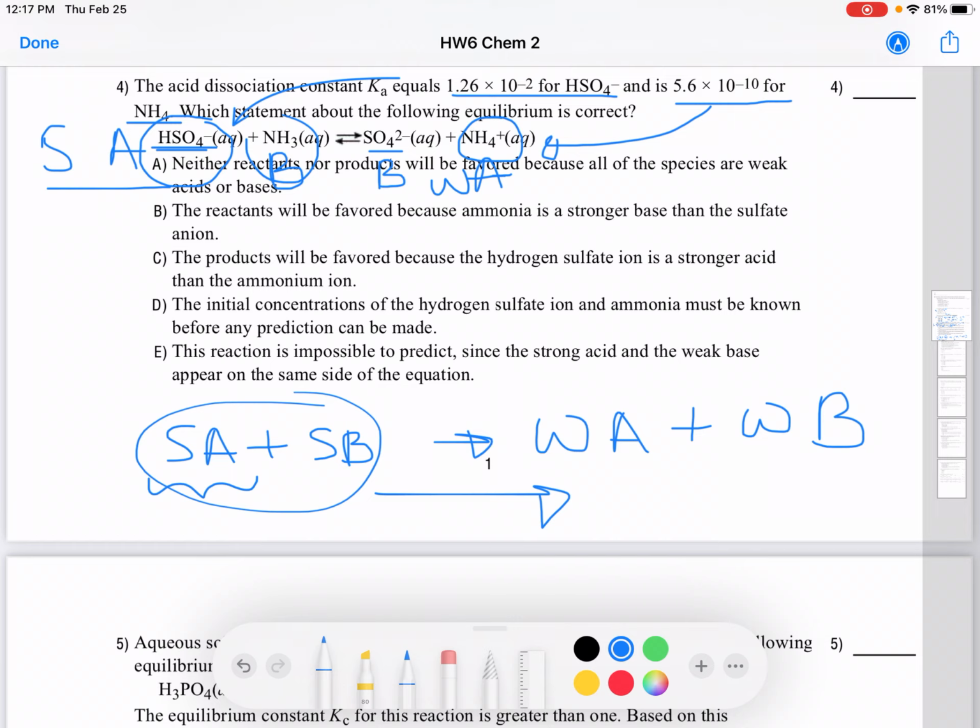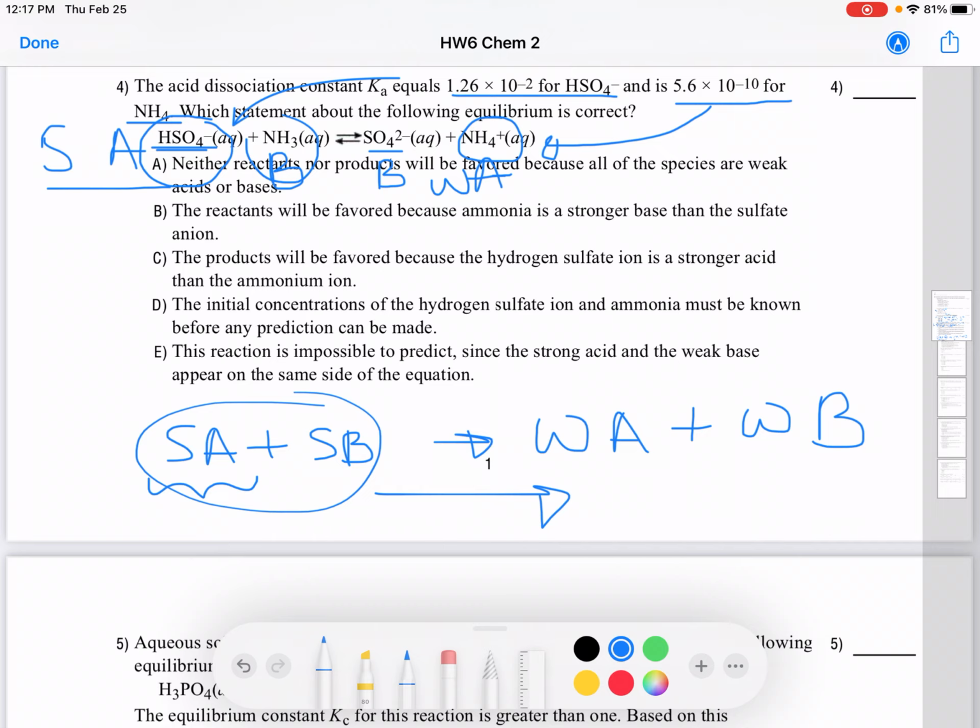So B is not correct. C, the products will be favored because hydrogen sulfate ion is a stronger acid than ammonium ion. That's correct, right? Hydrogen sulfate is a stronger acid than the ammonium ion. We just looked at it, looking at their Ka values. So C is correct.